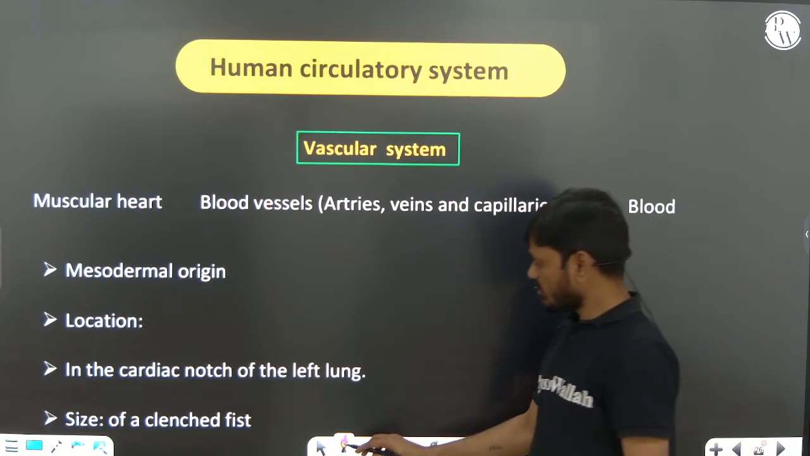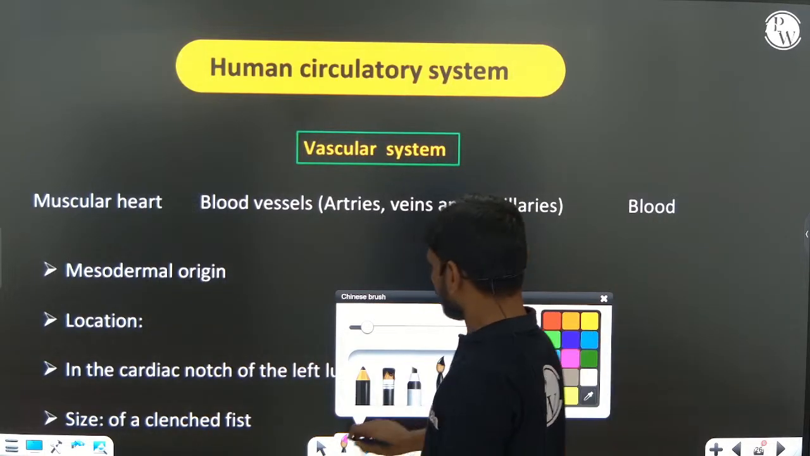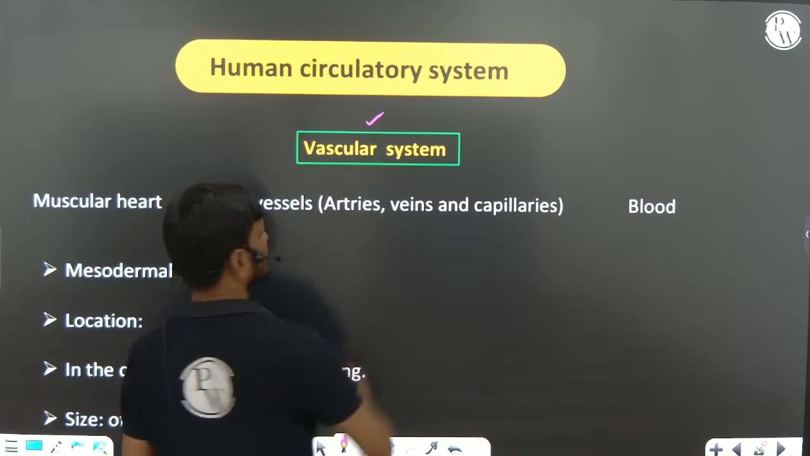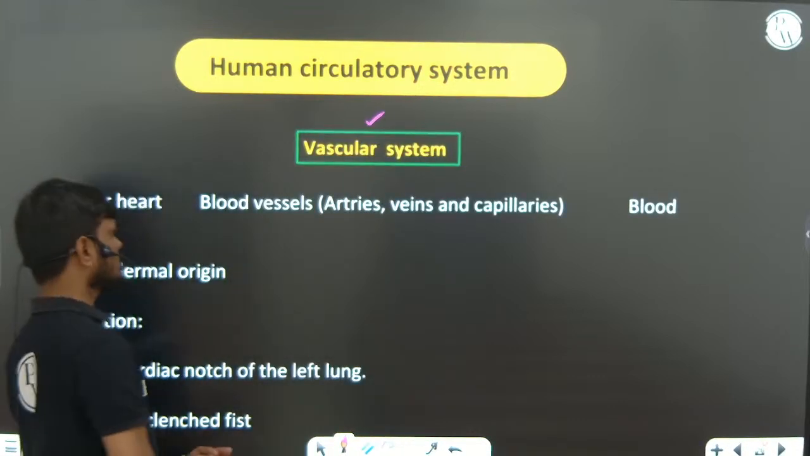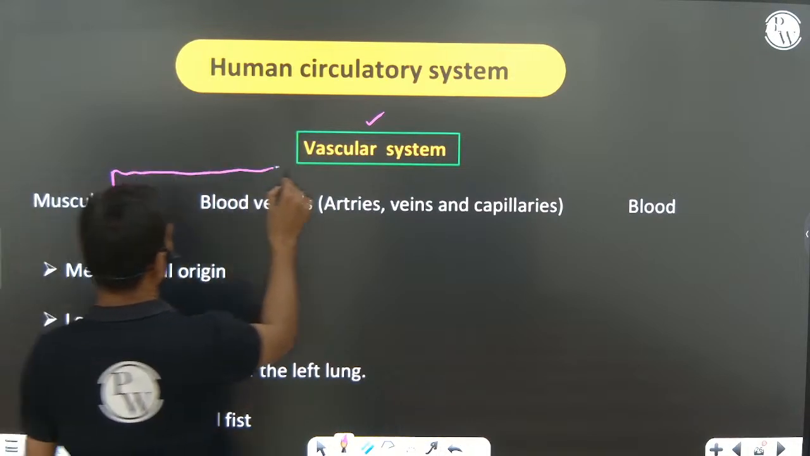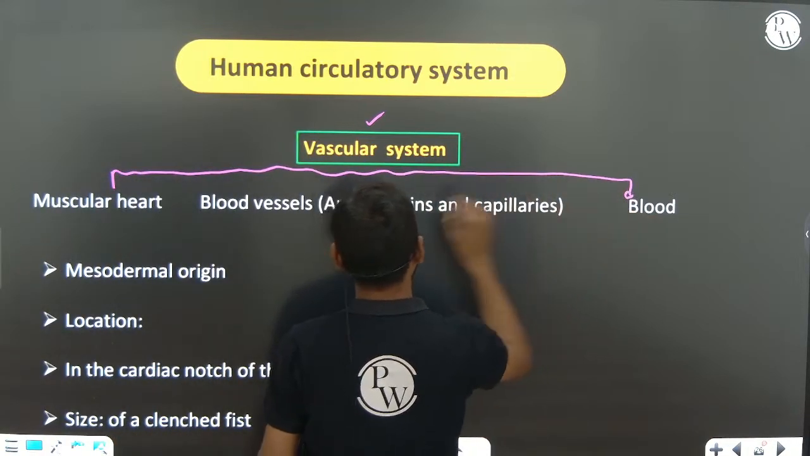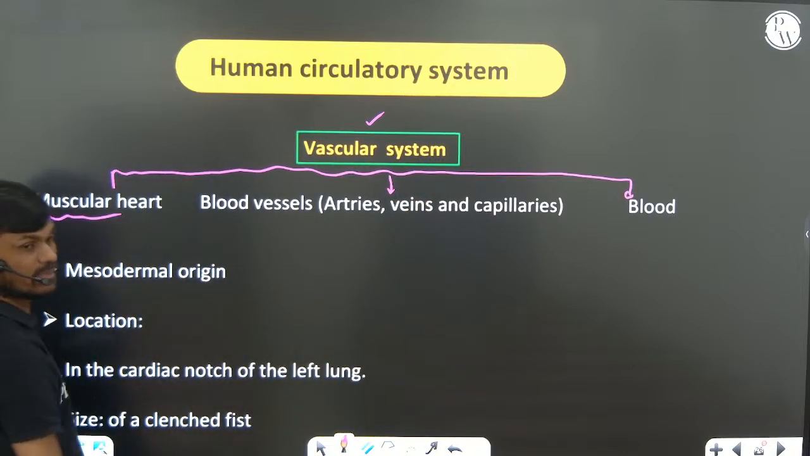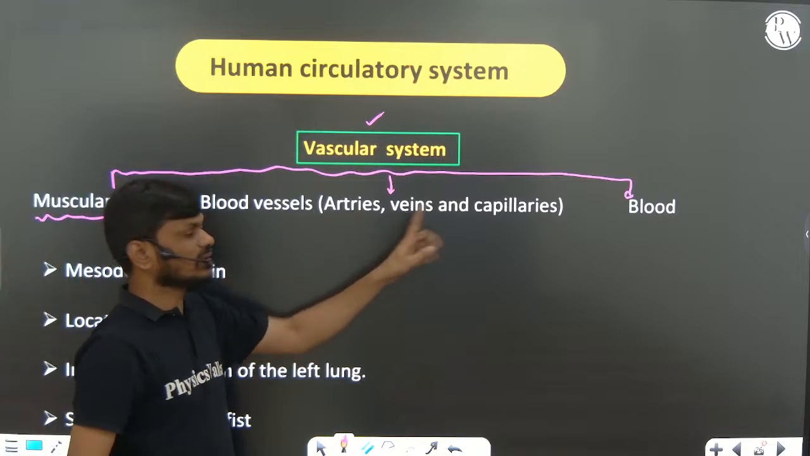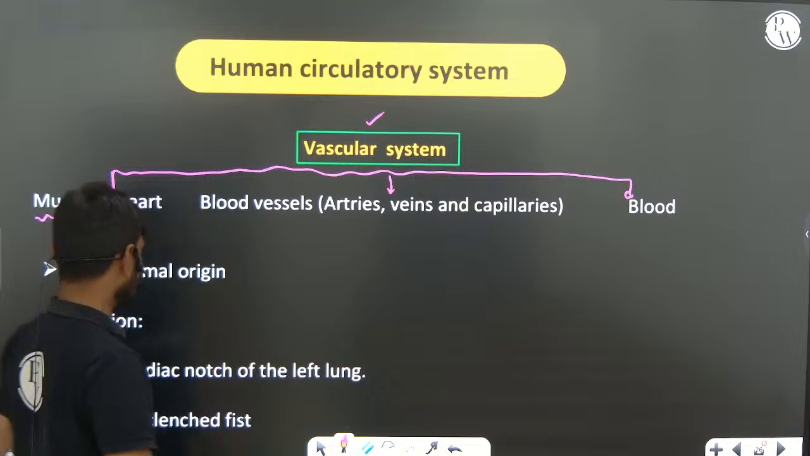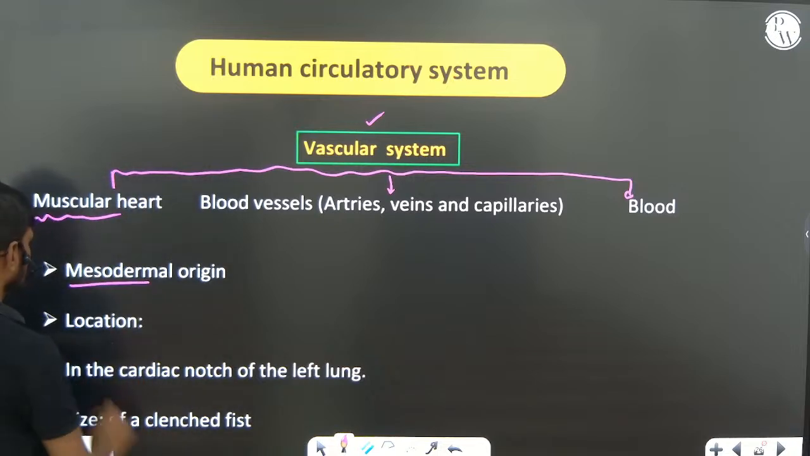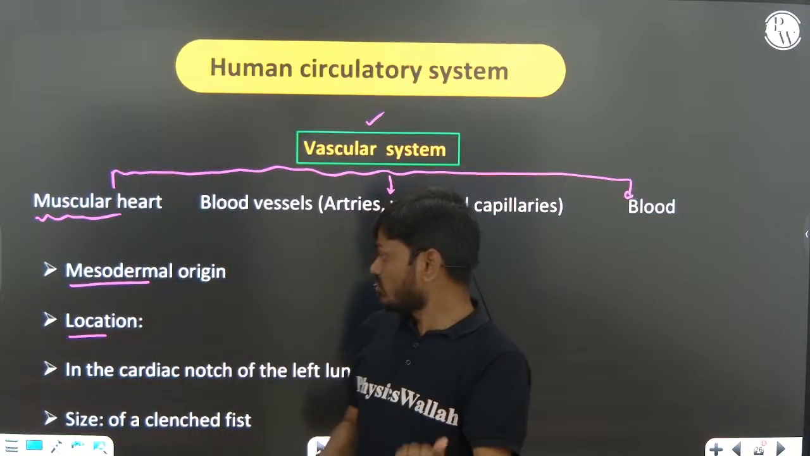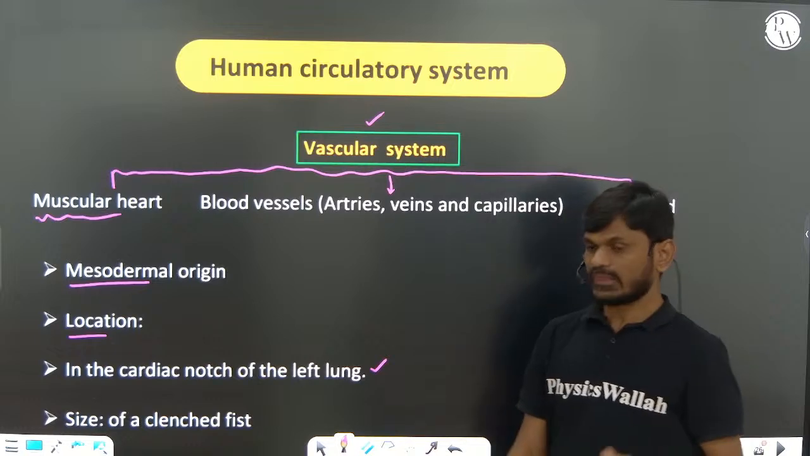So, blood vascular system. The human circulatory system is also known as the vascular system. It includes three parts. One, the liquid part, blood, which we already completed. Next, the muscular heart, and blood vessels: arteries, veins and capillaries. These are the parts. The heart is mesodermal in origin. Its location is the thoracic region between the two lungs, in a gap called the mediastinum. The size is that of a clenched fist.